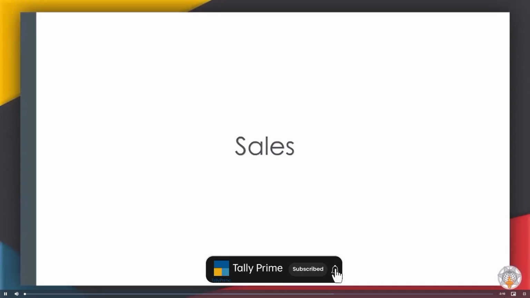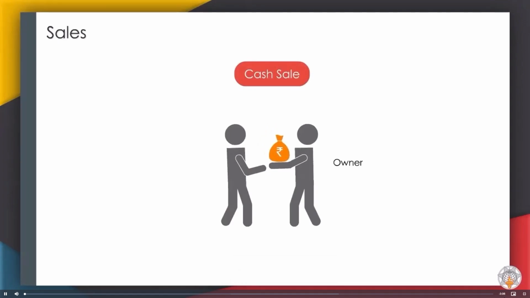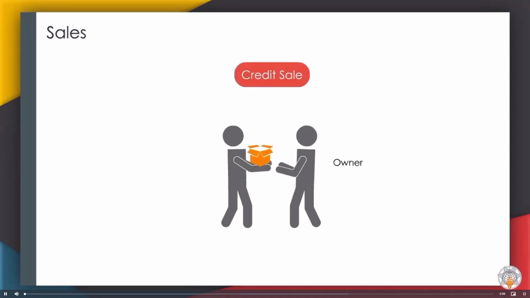Sales. Cash sale. When goods are sold and the amount is immediately received from the customer, it is called a cash sale. Credit sale. When goods are sold and the amount will be received in future from the customer, it is called a credit sale.